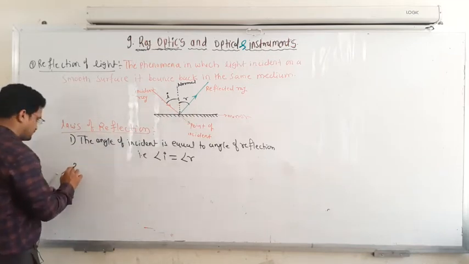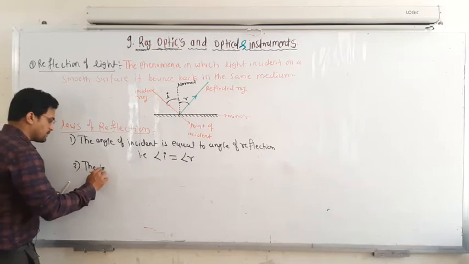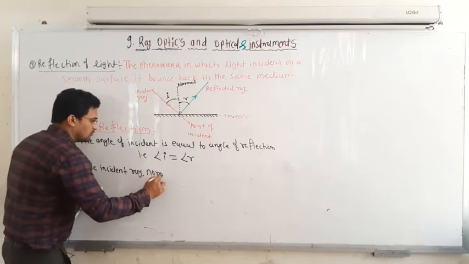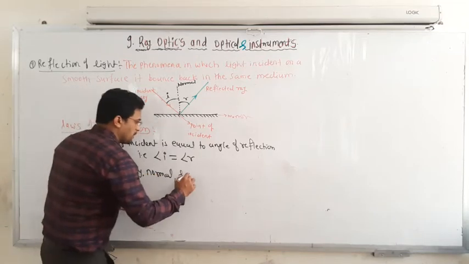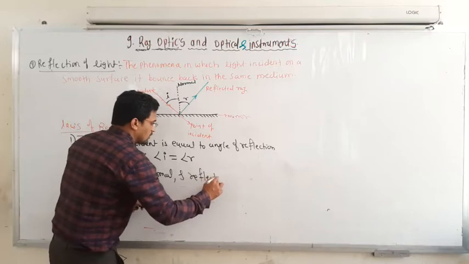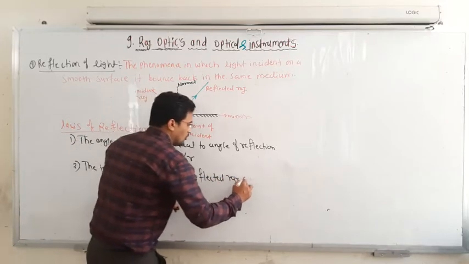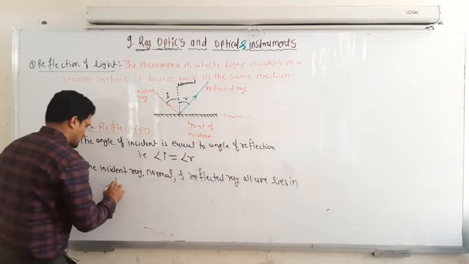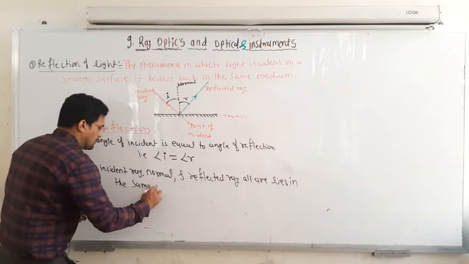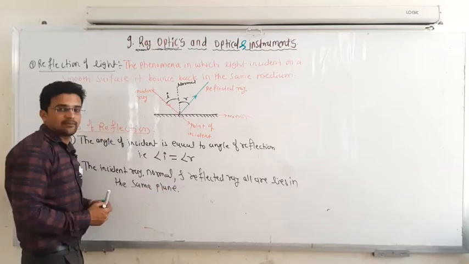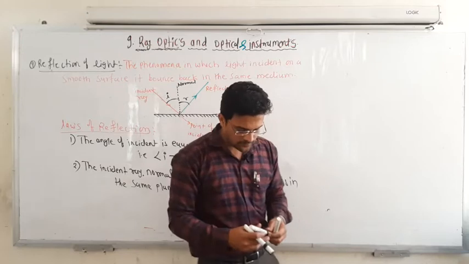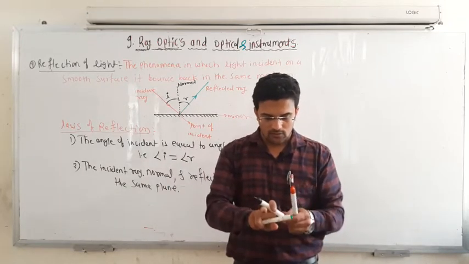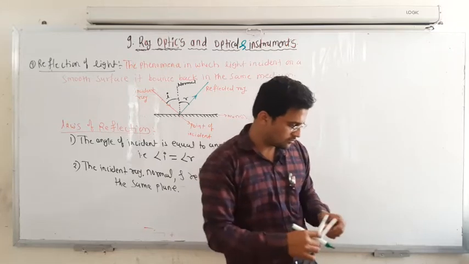And the second law is the incident ray, normal and reflected ray all lie in the same plane. So what it means actually, suppose these are the rays, you can consider these are the rays.